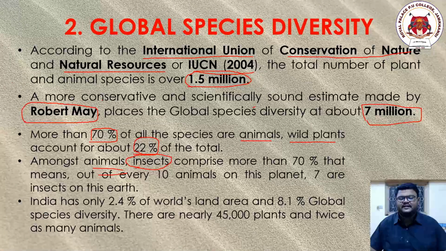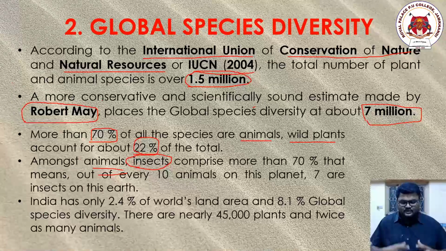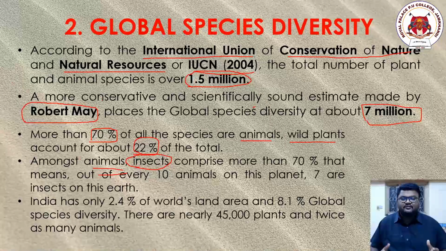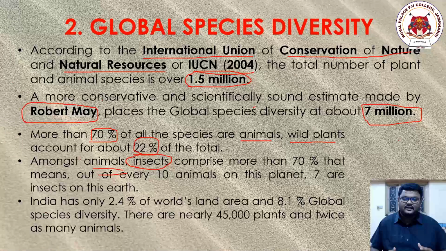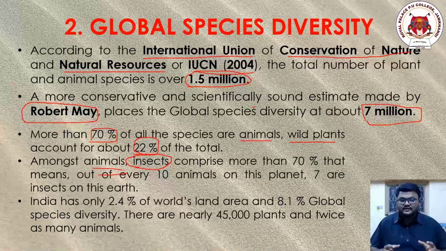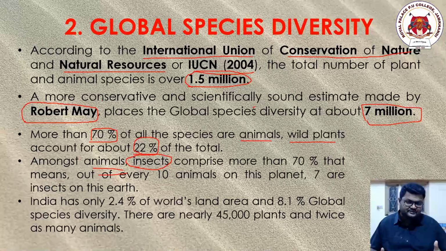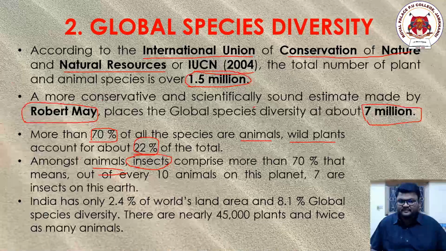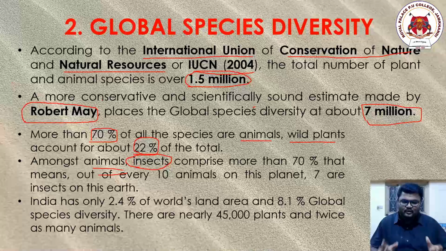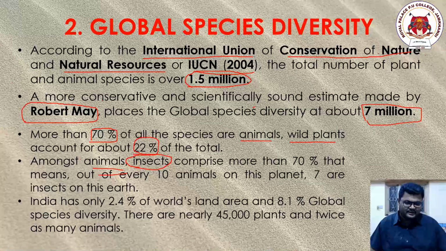Mark this as a neat, important question or point. Out of 7 million species, which organisms have got the highest position? The answer is the animals. Now, out of animals, which organisms have the highest number of species? The answer is insects. Insects comprise more than 70% of the animals.